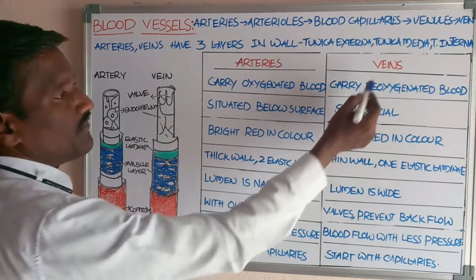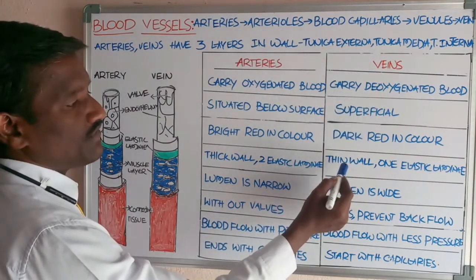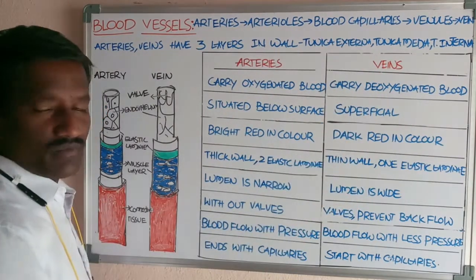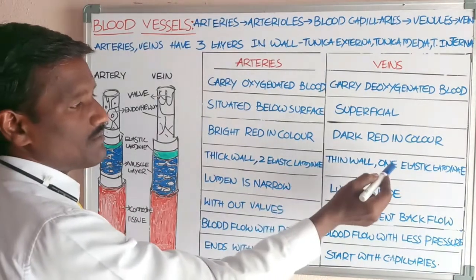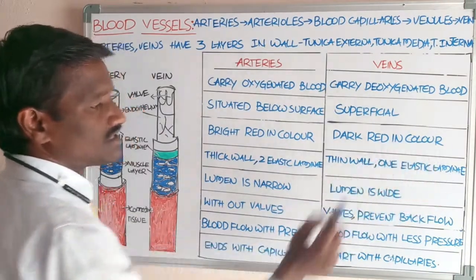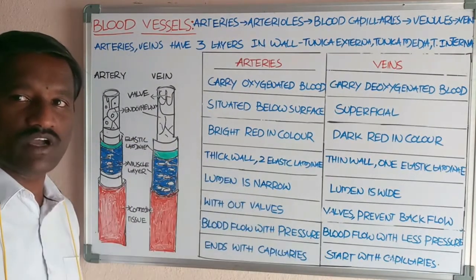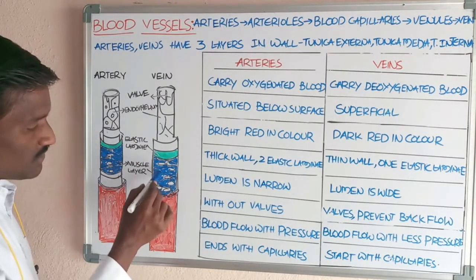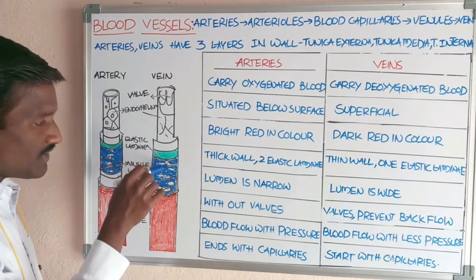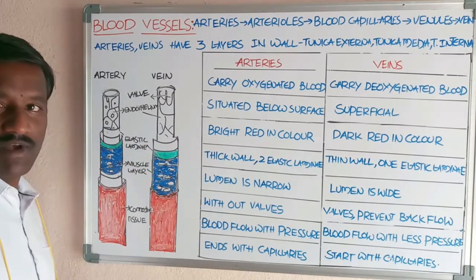And if you observe the veins, they have a thin wall, because only one elastic lamina is present at the inner surface of the tunica media.